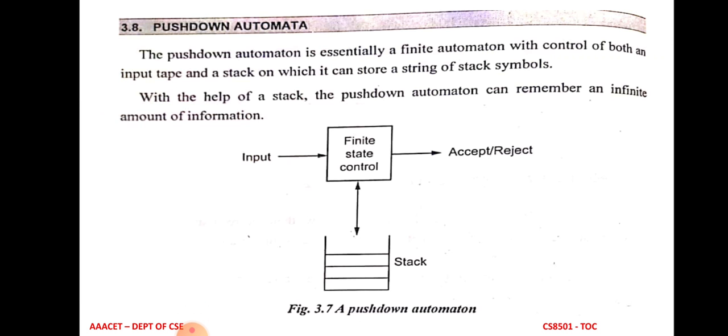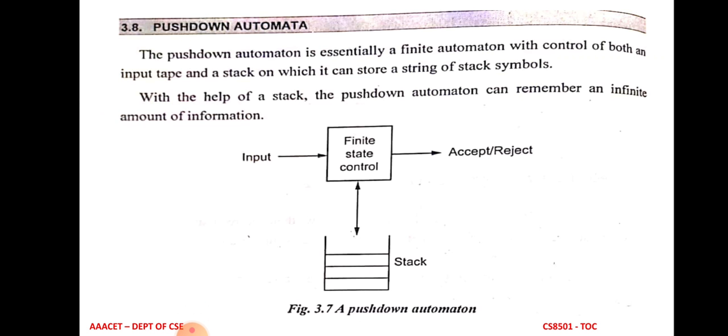Automata theory defines the mathematical model of the system. So we have some mathematical models to solve the problem efficiently. The models are finite automata, push-down automata and Turing machine. We already saw what a finite automata is. The same here is push-down automata. Push-down automata is also a mathematical model of the system, described so that the problem is efficiently solved to provide a solution. That's why we are going with TOC.